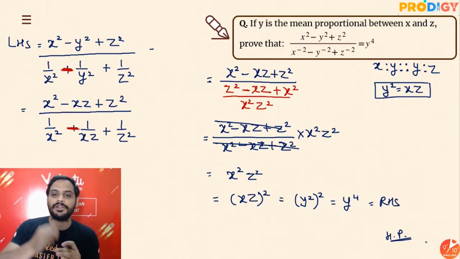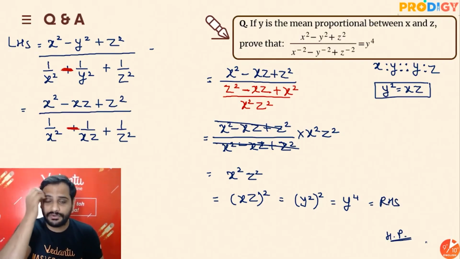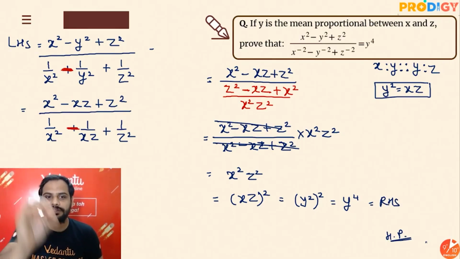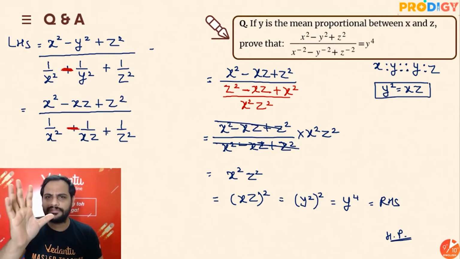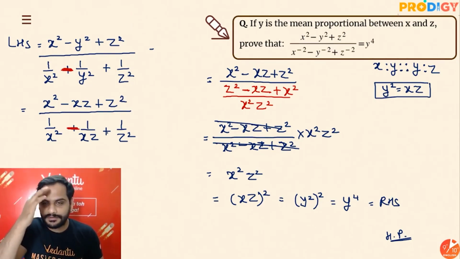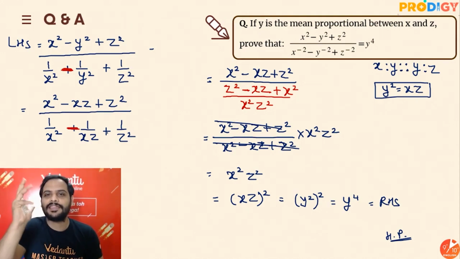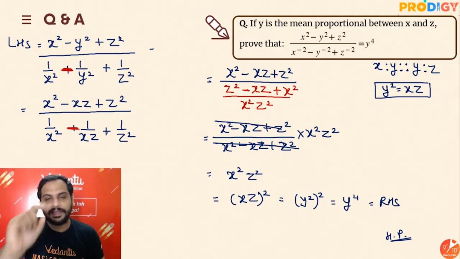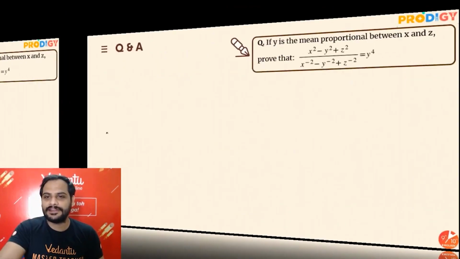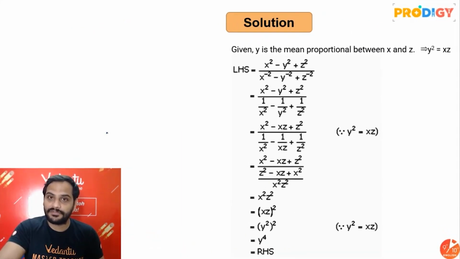Hence proved. So look, beta, this question which looked so difficult was nothing but just the addition of fractions. Nothing else, not more than that. So that is why I am saying, guys, that whenever a question looks very difficult, please think about it once. Don't be like, yaar, this question looks so tough, I cannot solve it. Don't have that thinking. Don't be afraid of any question. Try all the questions. Okay, children? So this is how this question can be solved.